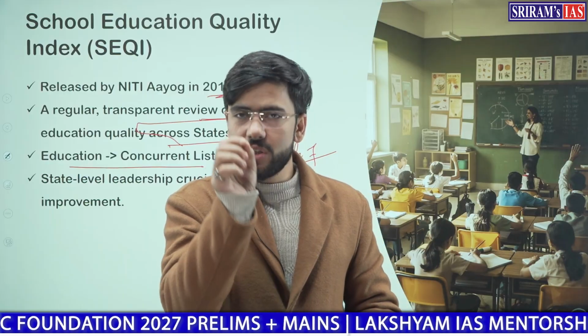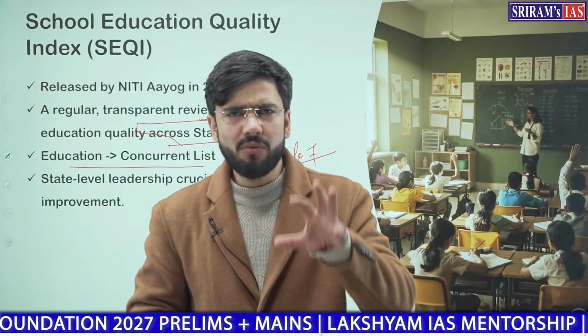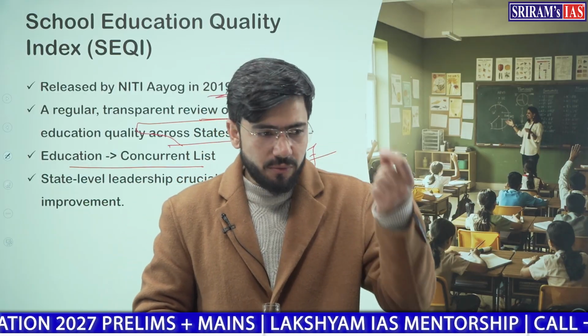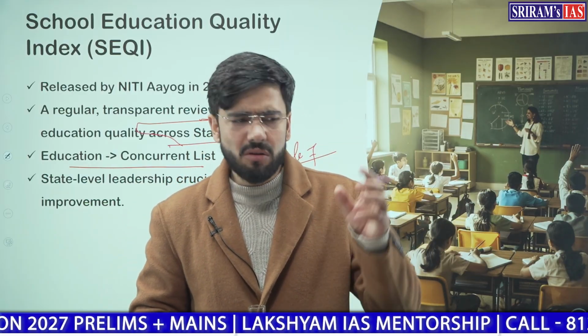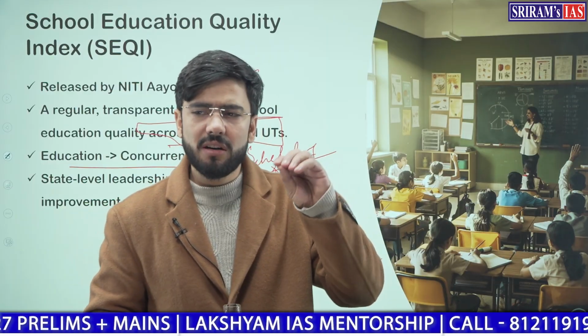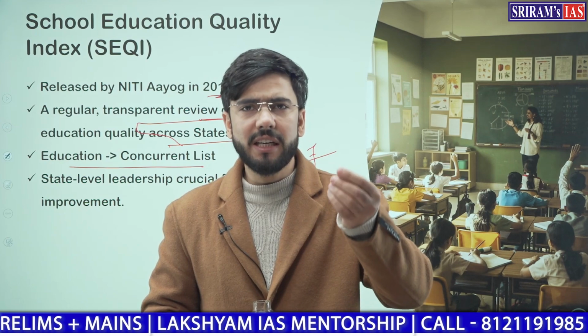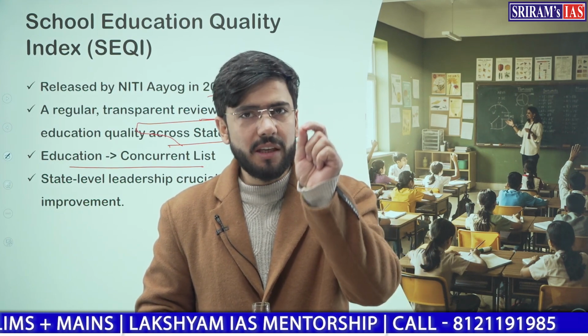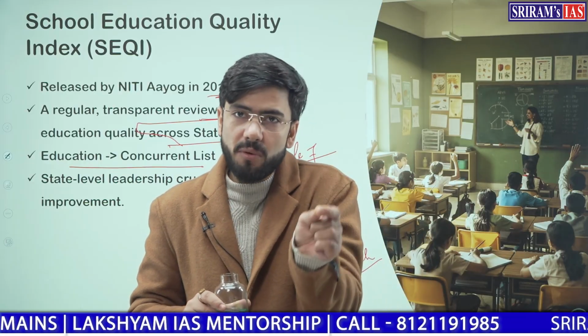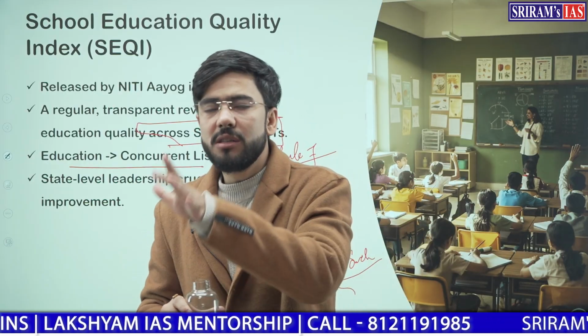PM Shri Yojana is there to have at least 14,500 model schools which will be future ready, with technology, interactive or AI based, or new age skills. Particularly, it will be easy for us to implement the National Education Policy 2020 through this model.